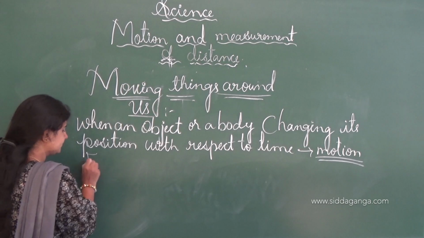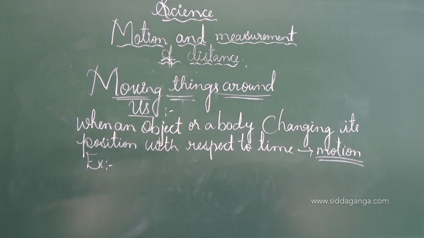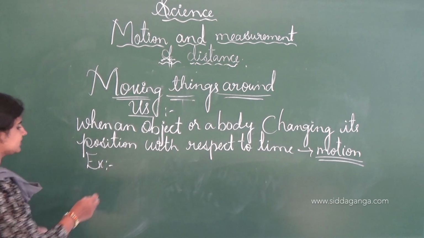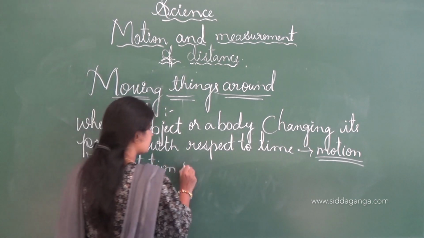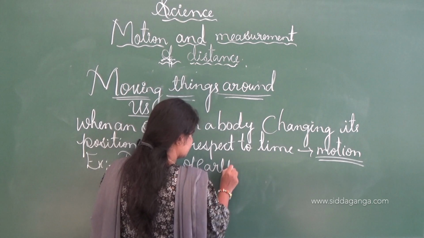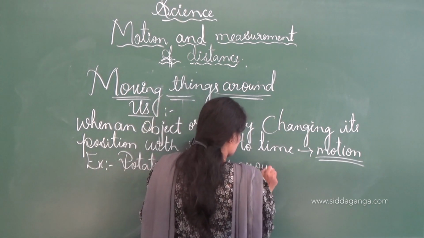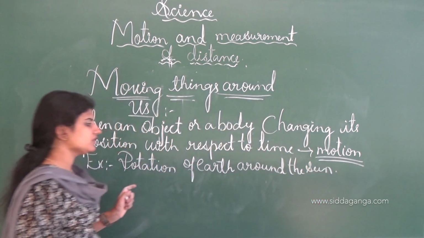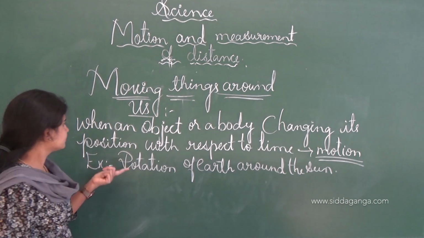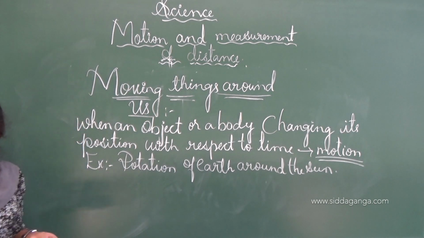An example for this is the rotation of the earth around the sun. The earth is the object here, and its rotation around the sun is one of the motions. And the next example is the running of a car.